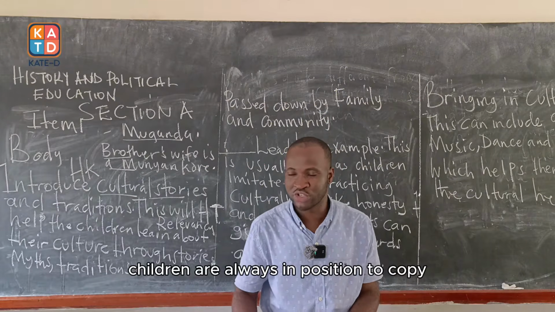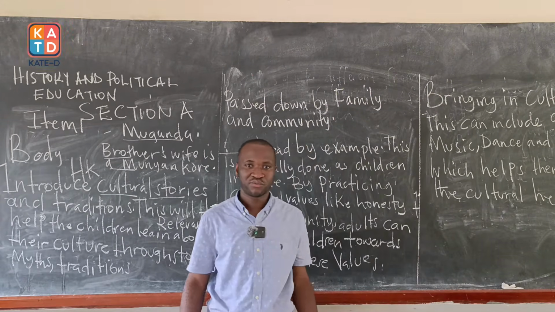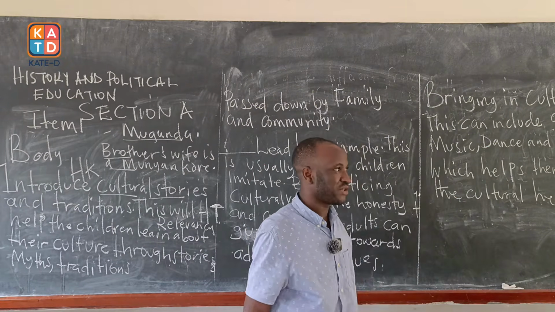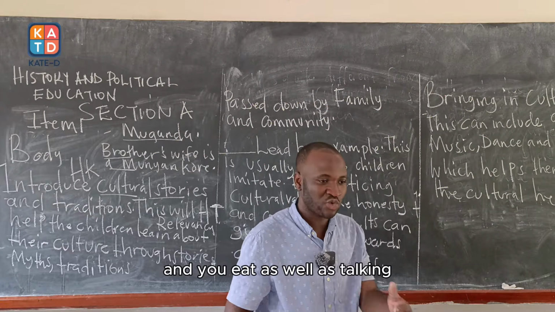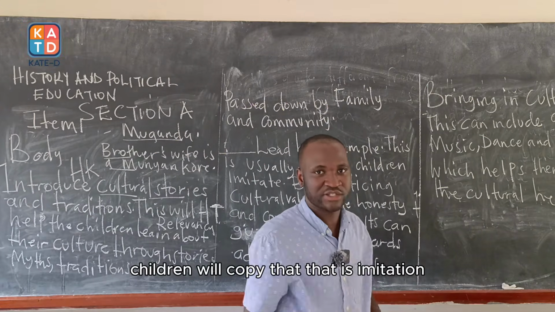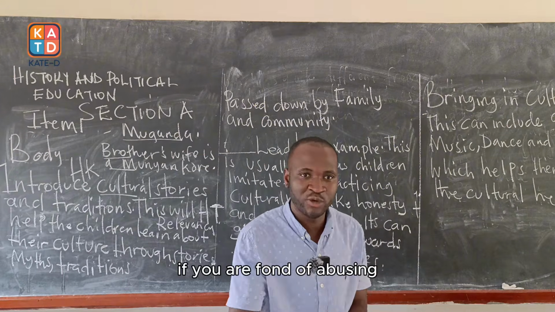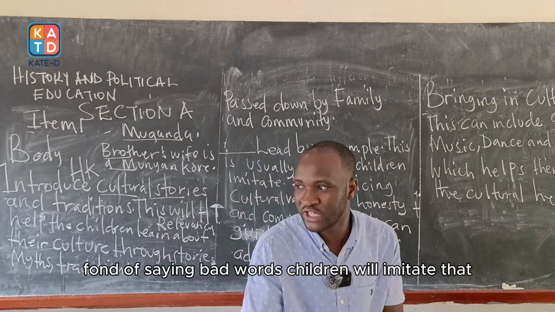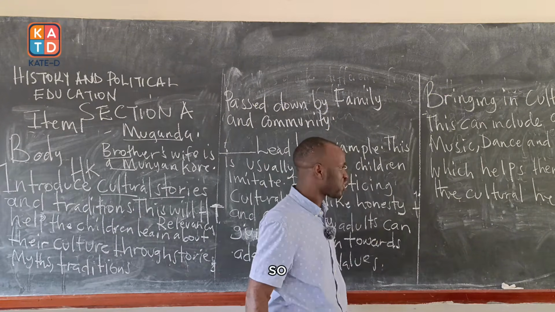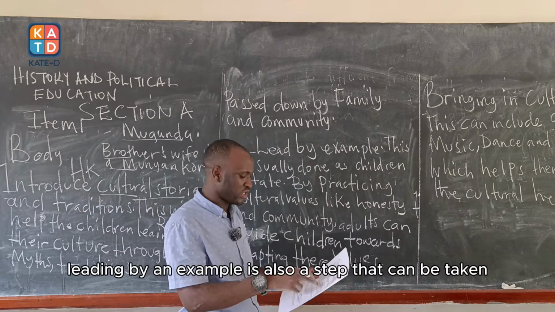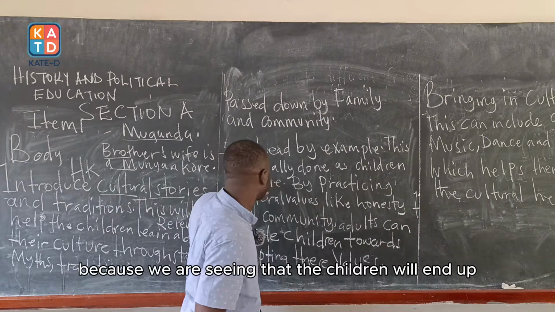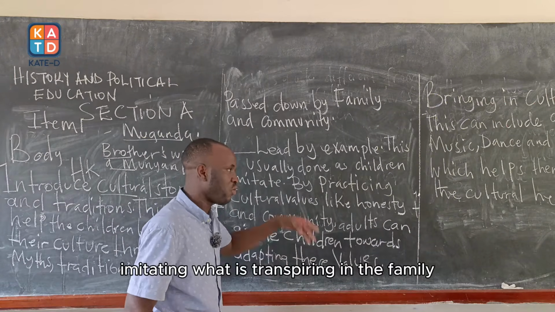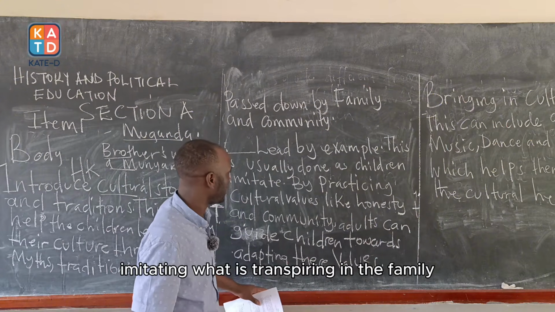Children are always in a position to copy, in simple terms. They copy what you do. If you are eating and you eat as well as talking, children will copy that. That is imitation. If you are fond of abusing, children will also imitate that. If you are fond of saying bad words, children will imitate that. So, leading by example is also a step that can be taken because we are seeing that the children will end up imitating what is transpiring in the family.